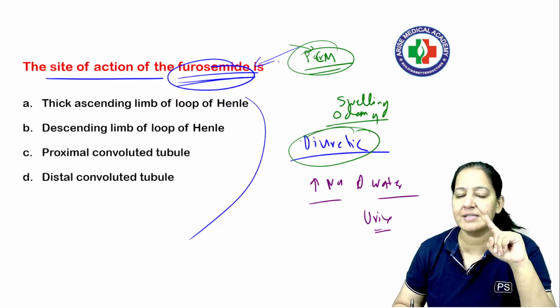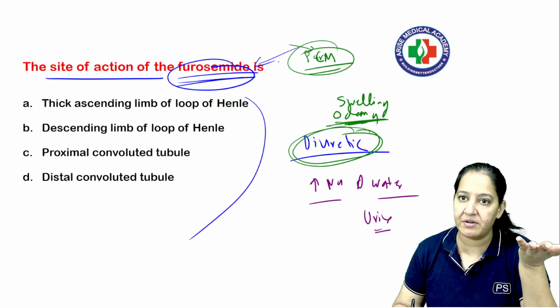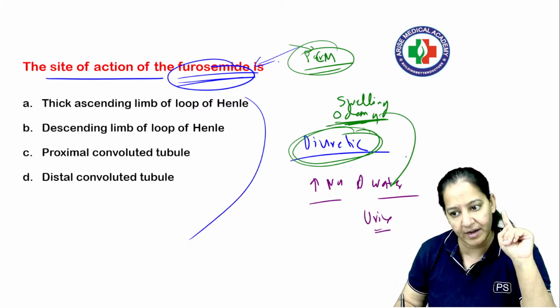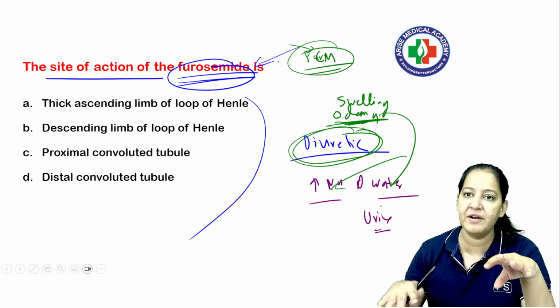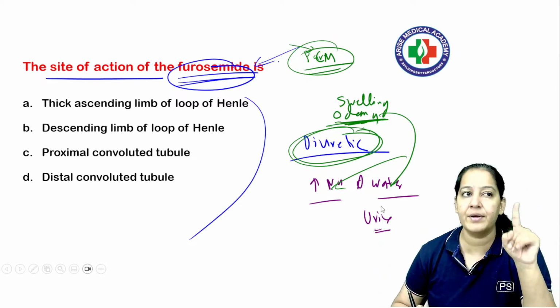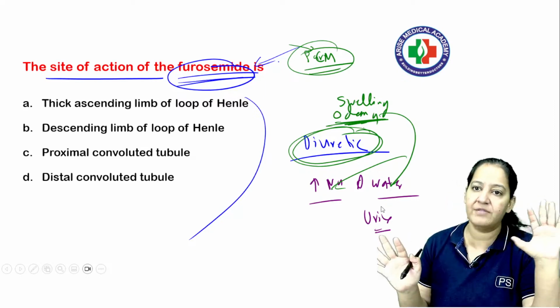In the same way, diuretic is not a specific treatment, it's a symptomatic treatment. It will just reduce the edema, whatever is the cause of edema. In edema, what is there? Extra water. The extra water and sodium is excreted in the urine, so edema will be reduced. But if you don't cure the main disease, edema will come again. So again, diuretic is a symptomatic treatment, not a cure of the disease. It is given for the edema. Okay, so this is the basic of the diuretic.